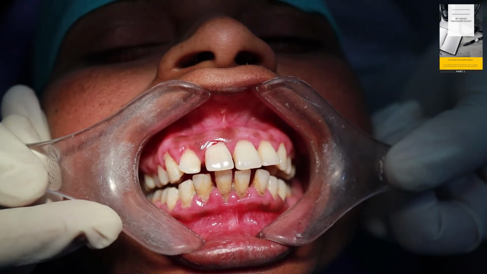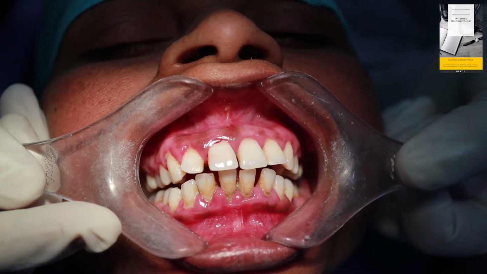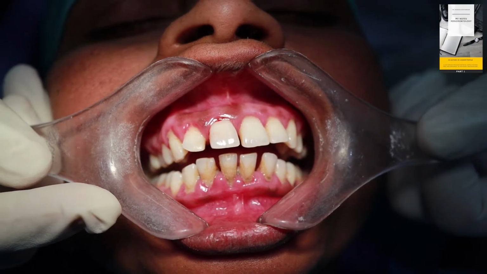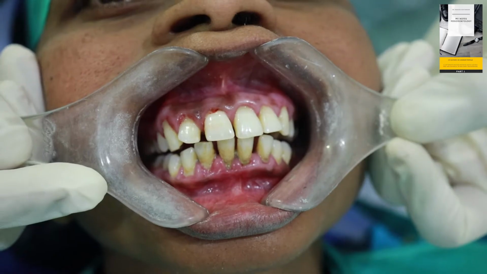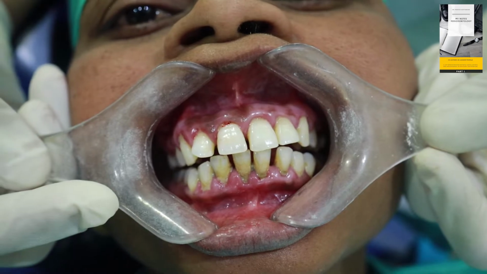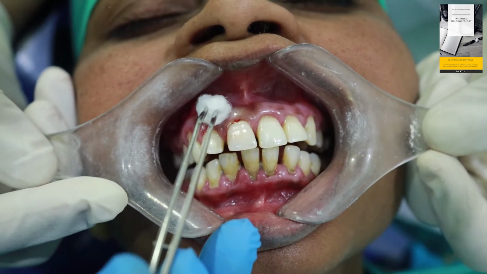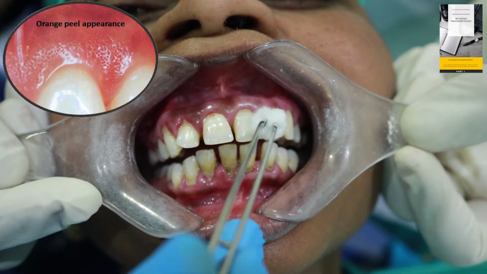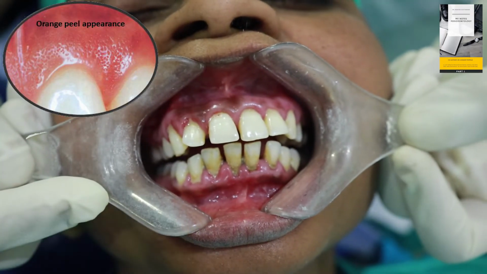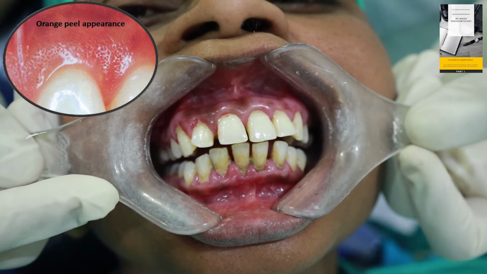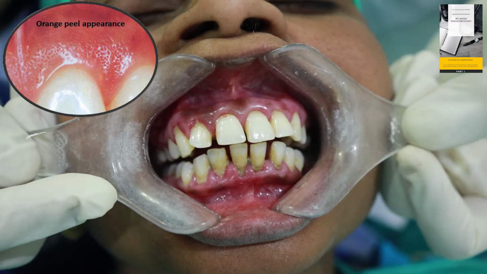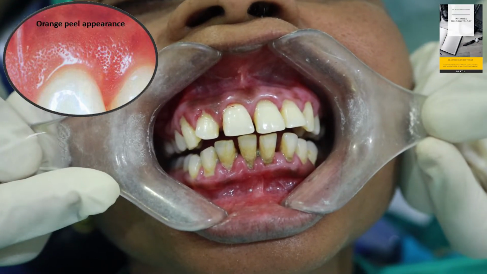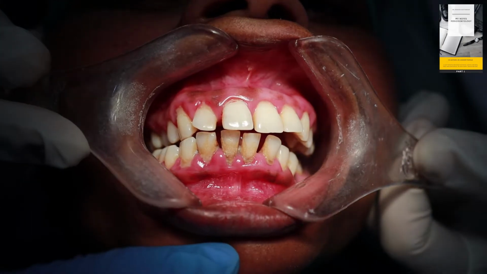Next is surface texture. For evaluating the surface texture, the first point you have to follow is to switch off the dental light. After switching off the dental light, you have to take a cotton piece, dry the gingiva adequately, and then appreciate the orange peel like appearance, that is stippling, which will be present basically on the attached gingiva and the central part of the interdental papilla. It is not present on the lateral parts of the interdental papilla and on the marginal gingiva. The next important part is to assess bleeding on probing.